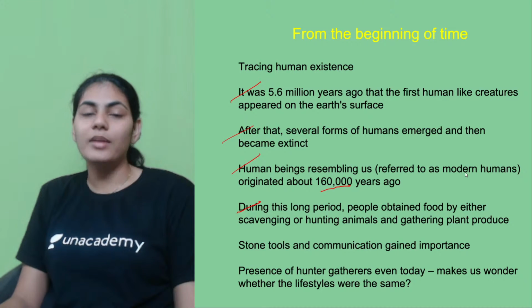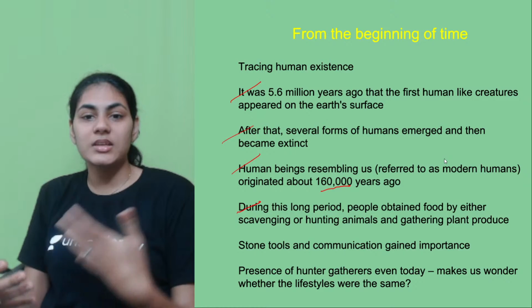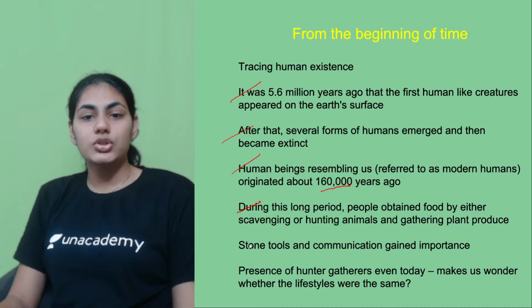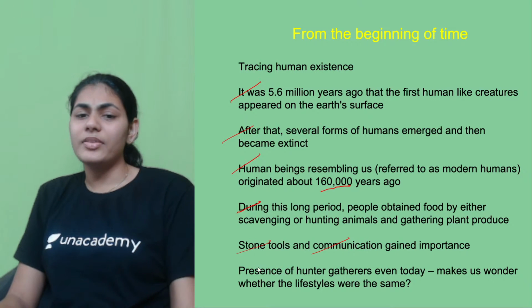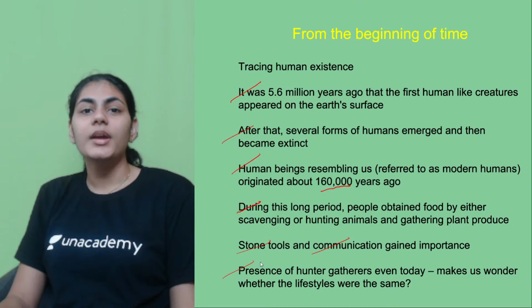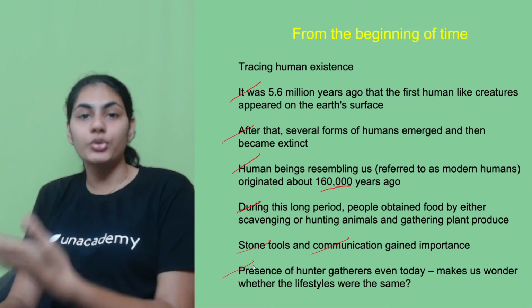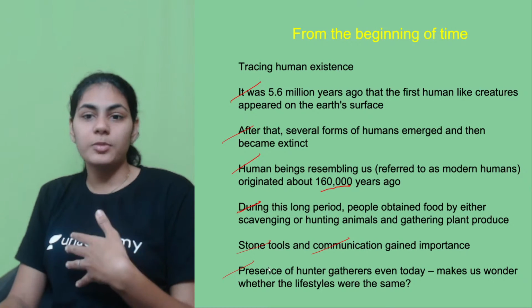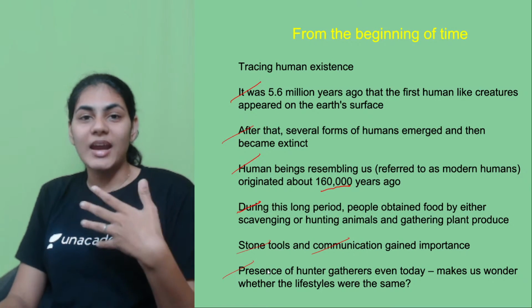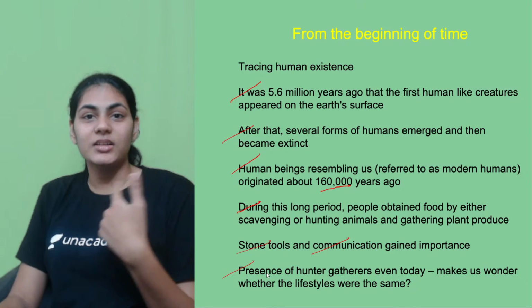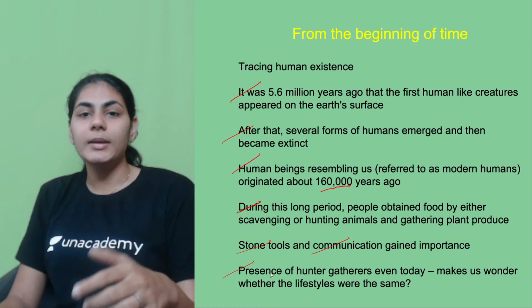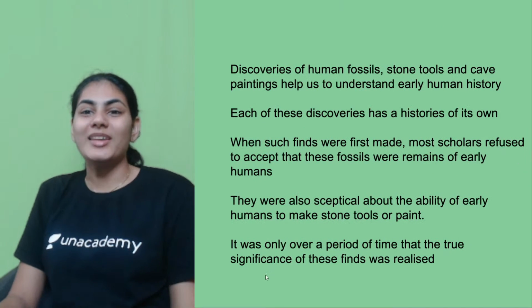Scavenging or hunting animals or gathering plant produce, as we have already discussed in the start of this, also stone tools coming up. And again, the same question I asked you all to remember: if you look at the hunter gatherers in today's time, is it possible for us to understand the lifestyle of the hunter gatherers back in those times, right? So that's a couple of questions.